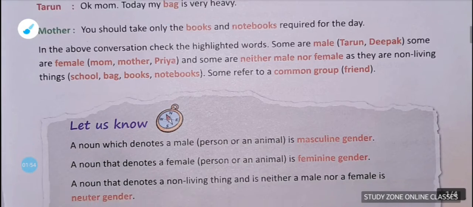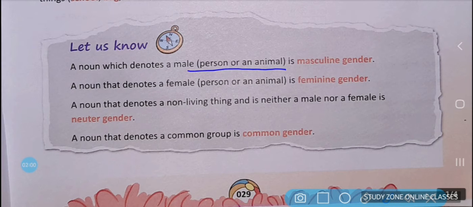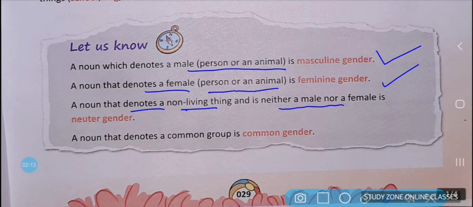So let's try to understand that a noun which denotes a male person or an animal is masculine gender. A noun that denotes a female person or an animal is feminine gender. A noun that denotes non-living things and is neither male nor female is neuter gender.